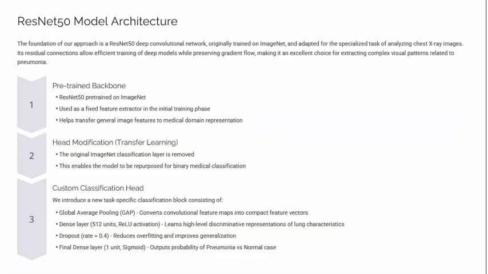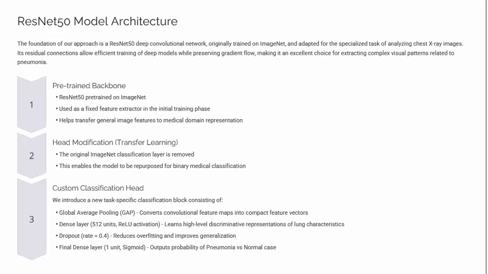And next is the ResNet50 model. Our architecture builds on top of a pre-trained model. First, ResNet50 acts as a feature extractor. We remove its original ImageNet classification layer so we can repurpose the model. Then we add a new classification head customized for binary classification. ResNet50's deep layers help capture subtle abnormalities in lung texture and opacity, features that are highly relevant for pneumonia detection.